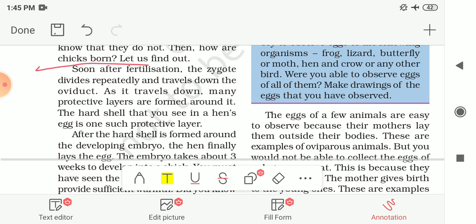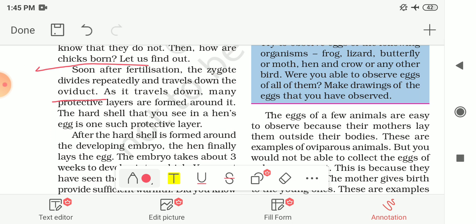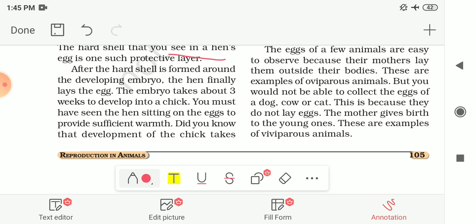Soon after fertilization, the zygote divides repeatedly and travels down the oviduct. As it travels down, many protective layers are formed around this zygote in the hen. And the hard shell that you see in the hen's egg, the white outer shell, is one of such protective layers which is developed when this zygote travels in the oviduct. And after the hard shell is formed around the developing embryo, the hen finally lays the egg.